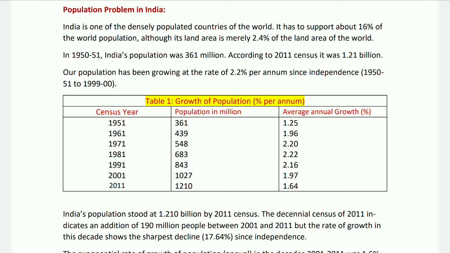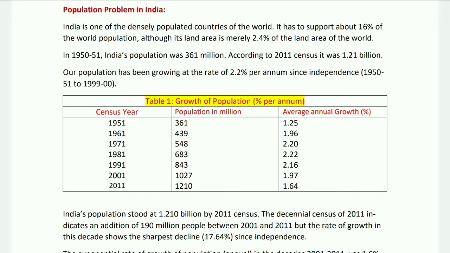In 1951 it was 361 million. In 1961 it was 439 million. In 1971 it was 548 million. In 1981, 683 million. In 1991, 843 million. In 2001, 1027 million, and in 2011, 1210 million.